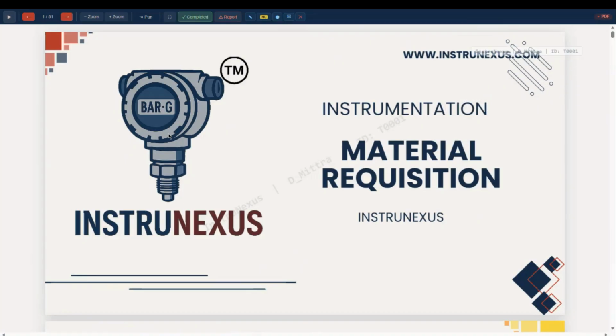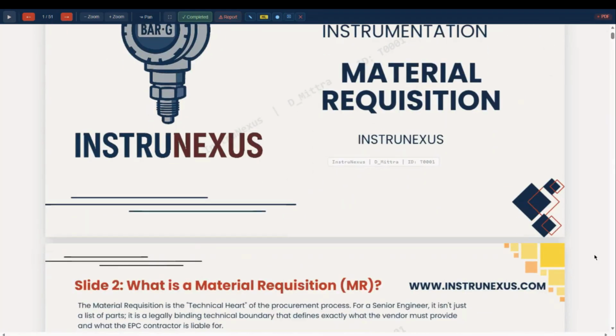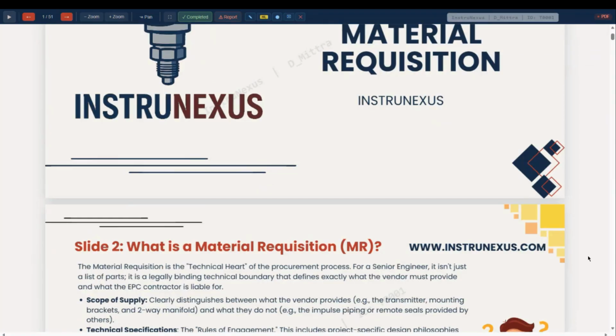Then we will discuss how to do evaluation of the technical bid, and finally issue of purchase order, then vendor drawing review, then recommendation, then factory acceptance test, and finally the site acceptance test.